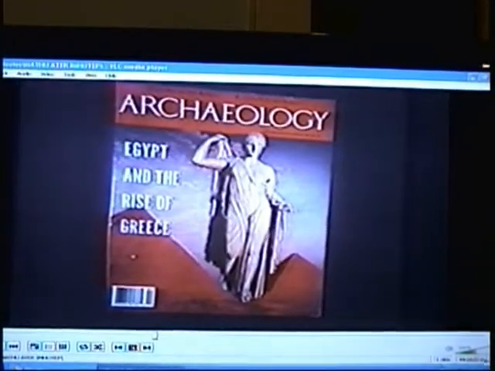So apparently the writers of this article in Archaeology, Hussein in Egypt and the Rise of Greece, who said that we were just being emotional, apparently they didn't see the Rhind Mathematical Papyrus and the sculptures of Imhotep. Move on here. It's the same slide.